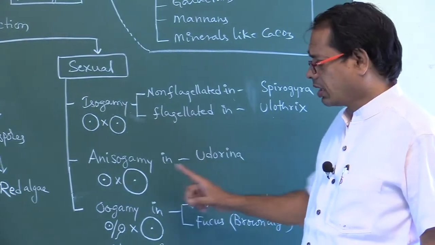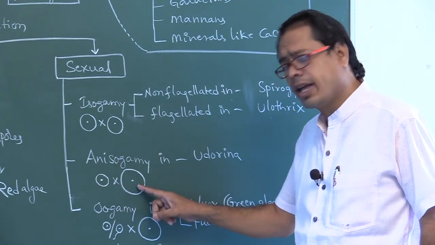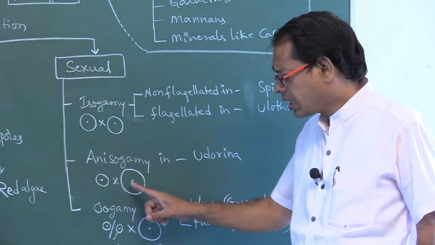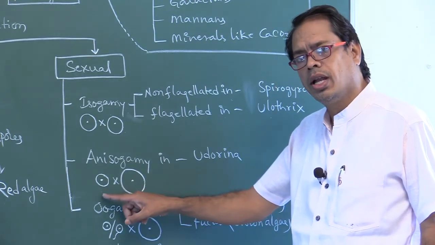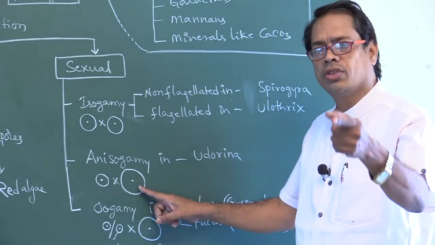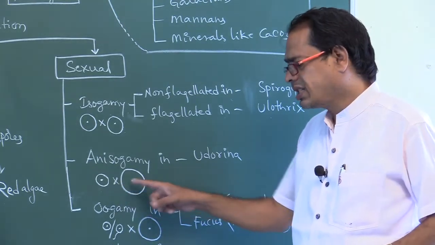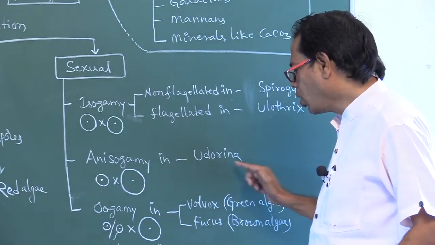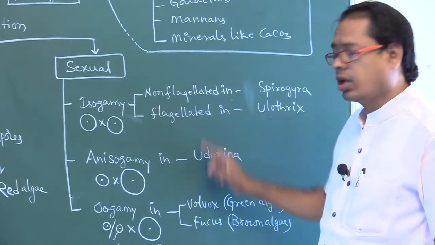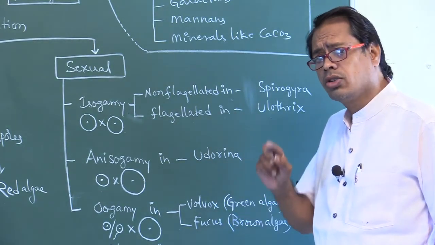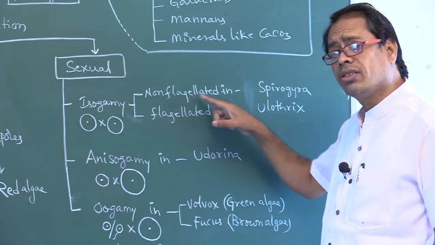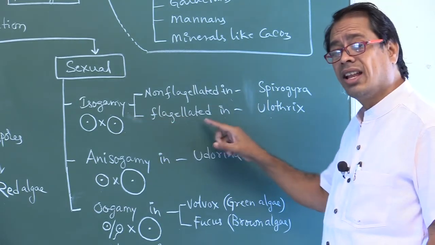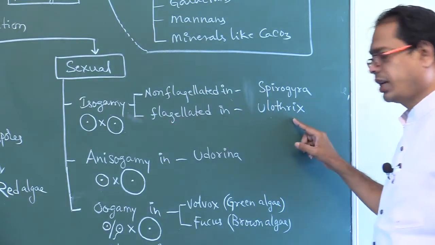Let's concentrate. In anisogamy, of the two gametes, one is considered the male gamete and the other the female gamete. Both are morphologically and physiologically dissimilar, different. That is so-called anisogamy. Anisogamy is found in Eudorina. Try to remember the examples. Isogamy, non-flagellated, is found in Spirogyra. Isogamy, flagellated, is found in Ulothrix.